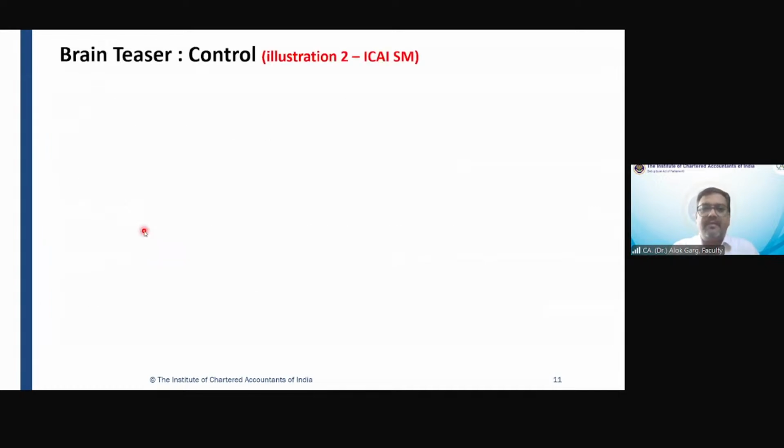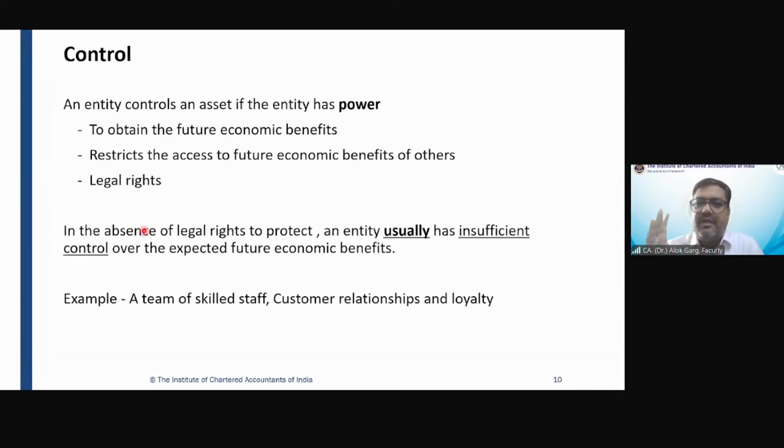Friends, if I talk about the recognition of an intangible asset, you remember in the initial few minutes I talked about how it has to meet the definition of an asset. It has to meet the control criteria, right? You remember I told you an asset is a resource controlled by the entity. So we understood the definition of an intangible asset. It has to be an identifiable non-monetary asset without physical substance, and it also meets the criteria of control.